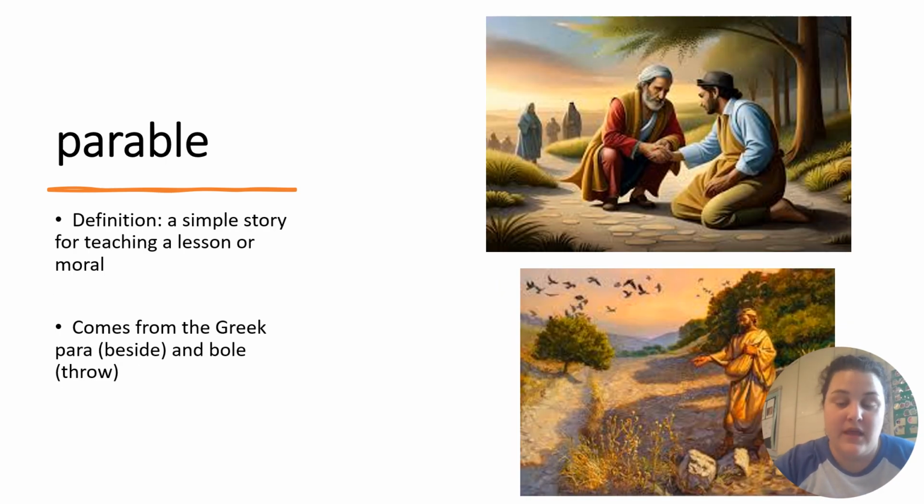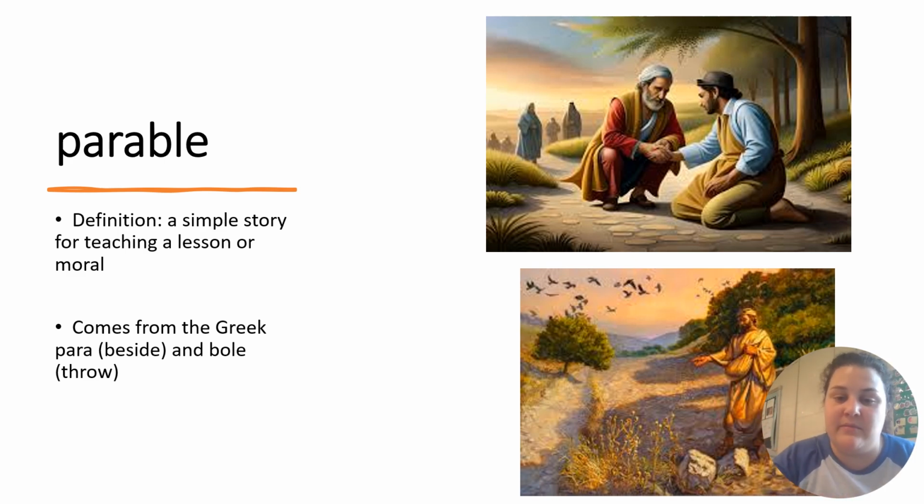Parable. A parable is a simple story for teaching a lesson or a moral. And it comes from the Greek para, beside, and bowl, to throw. What it means is you're telling a story, who, what, when, where, why, but the parable has a hidden message or lesson. These exist in many cultures.